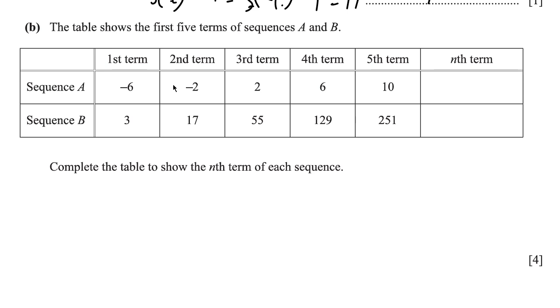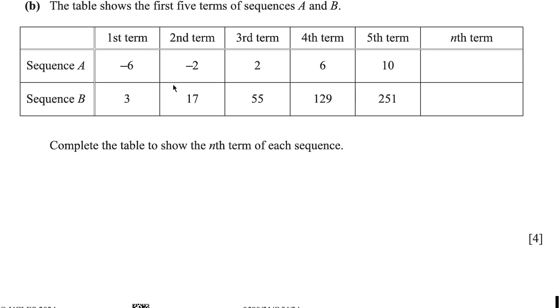Okay, part B says the table shows the first 5 terms of sequences A and B. The first sequence, we have negative 6, negative 2, 2, 6, 10. So you can see here that there's a constant difference of positive 4. You see that? In the Cambridge IGCSE Extended, you should be able to detect the sequence given to you. You could be given an arithmetic progression, a geometric progression, a quadratic sequence, or a cubic sequence. You get that? So watch out.